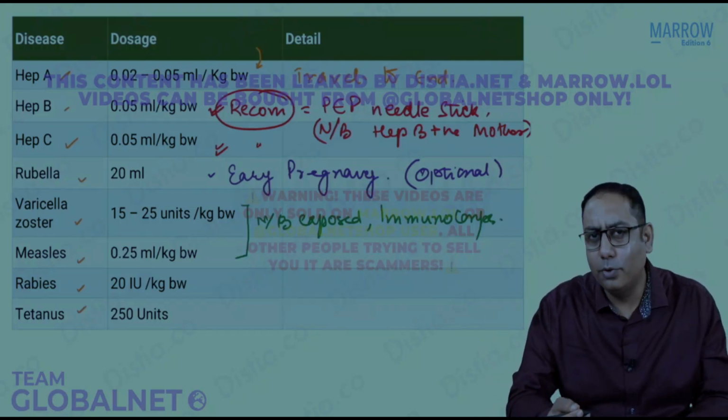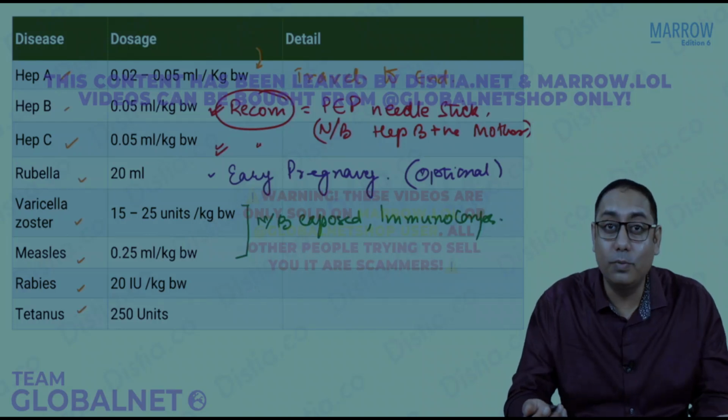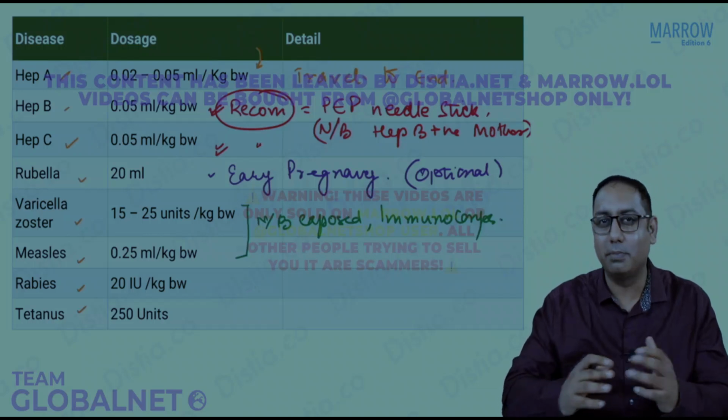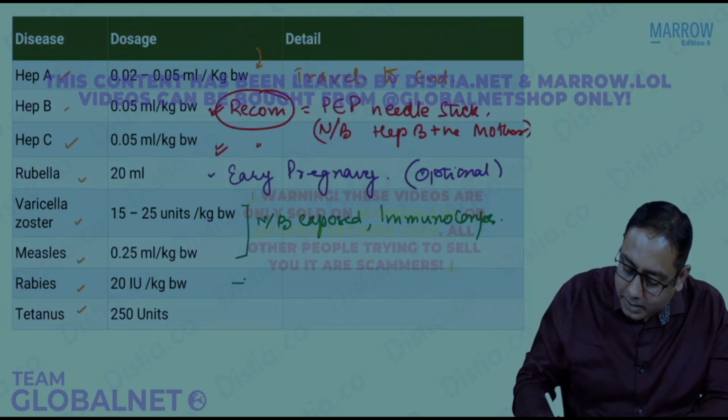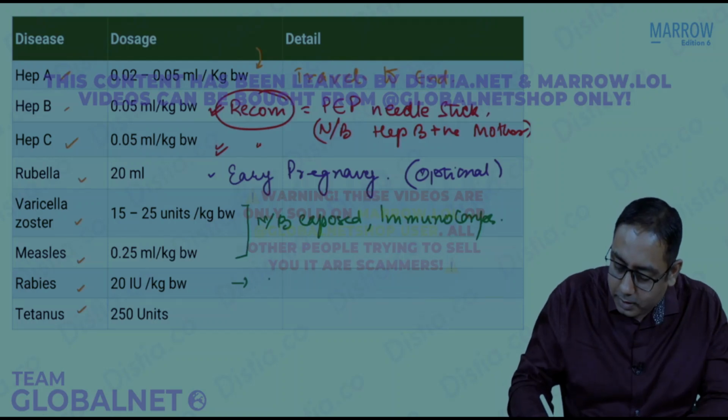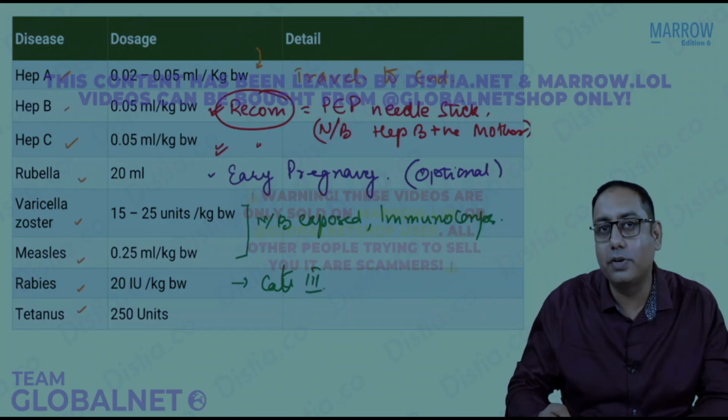Rabies, I think we all know it. Rabies immune globulin is given in what case? You must have heard it during your lecture on rabies. We discussed it extensively. When do we give the immunoglobulin? The rabies immunoglobulin is given in all category 3 bites or class 3 bites.